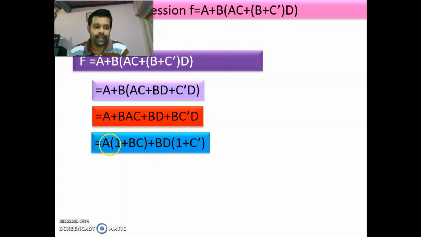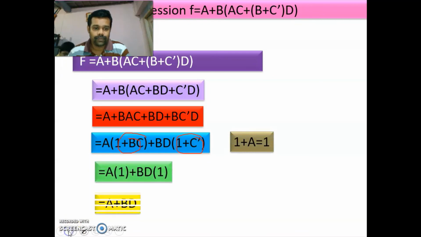So here you are getting 1 plus B C. What is 1 plus B C? 1 plus B C is 1, and 1 plus C bar is 1. So your answer, what you are getting is A plus B D. So this is the answer.